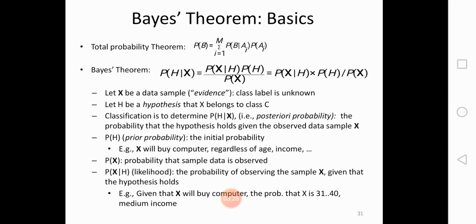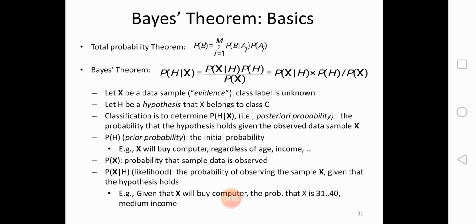According to this formula, let X be a data sample or data tuple. It can act as evidence, like proof. The class label is unknown, because whatever the database we face, we don't know which attribute is the class label. If you want to predict, you obviously need a class label attribute, but here we don't know that class label. With this we predict which attribute is the class label.